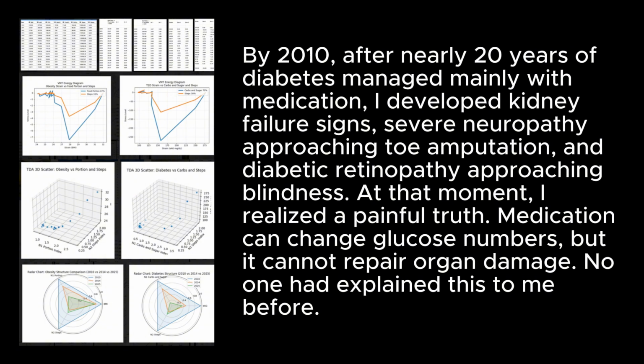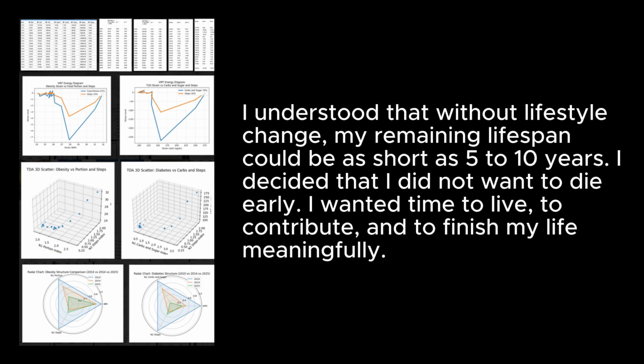By 2010, after nearly 20 years of diabetes managed mainly with medication, I developed kidney failure signs, severe neuropathy approaching toe amputation, and diabetic retinopathy approaching blindness. At that moment, I realized a painful truth: medication can change glucose numbers, but it cannot repair organ damage. No one had explained this to me before. I understood that without lifestyle change, my remaining lifespan could be as short as 5 to 10 years. I decided that I did not want to die early. I wanted time to live, to contribute, and to finish my life meaningfully.